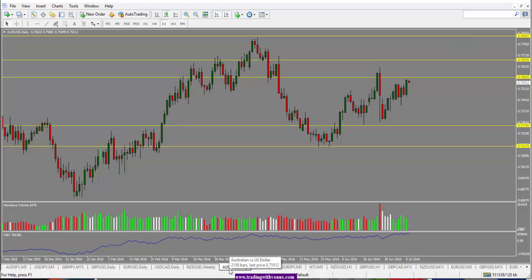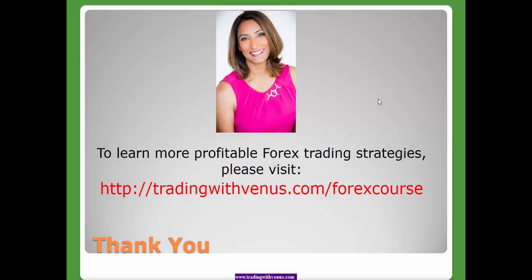Between New Zealand and Australian dollar, though, New Zealand dollar is more bullish, so there may be an opportunity to take a short Aussie New Zealand position because of the disparity between the two pairs. So that's it for the analysis for today.